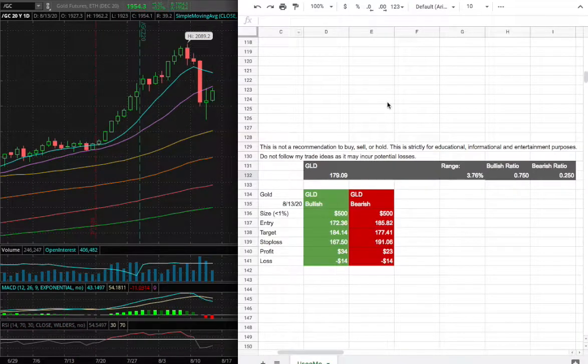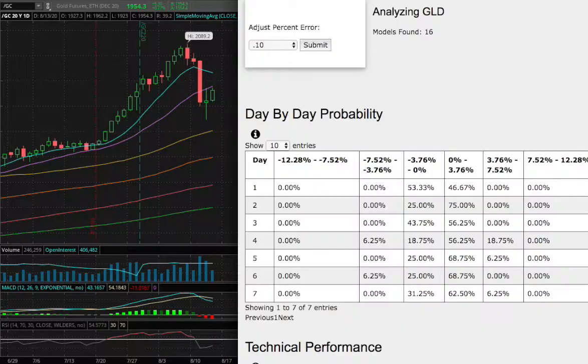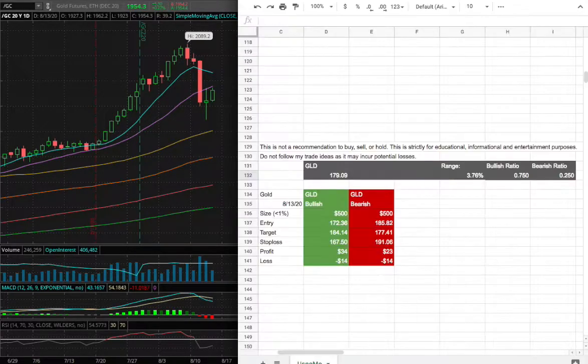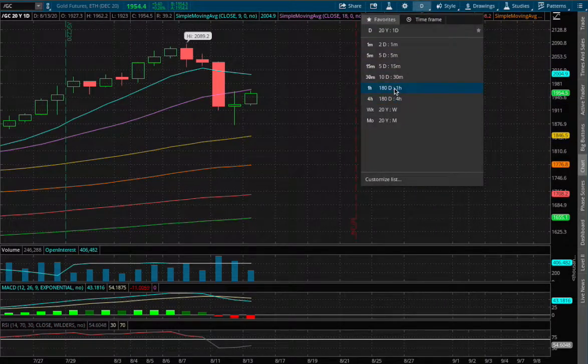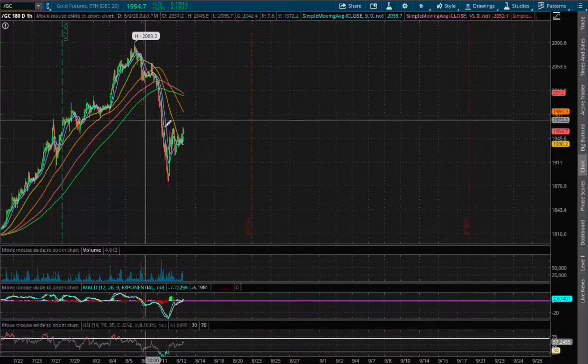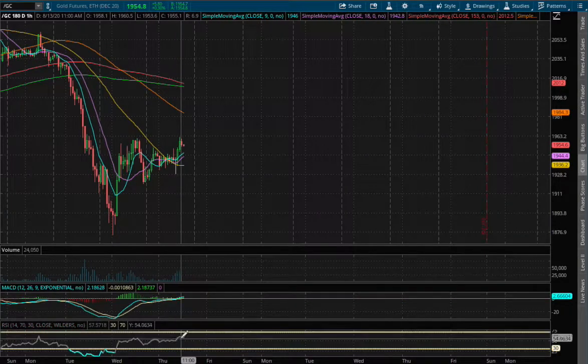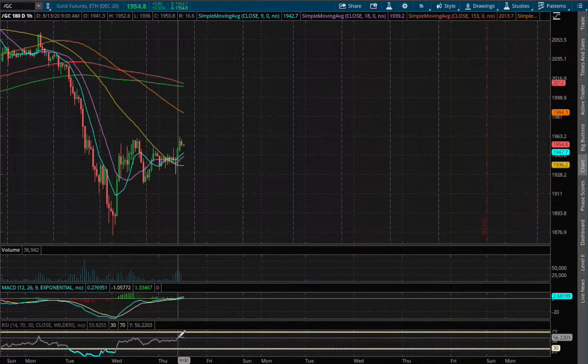In this video, we'll be going over my trade idea of the week and how I developed that idea. So let's start off with the technical analysis. We're currently up 30 basis points on the 1 hour chart. We have now approached a positive MACD and we're not near overbought RSI yet.